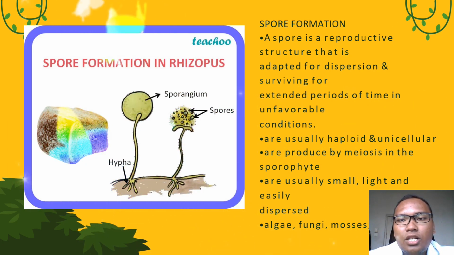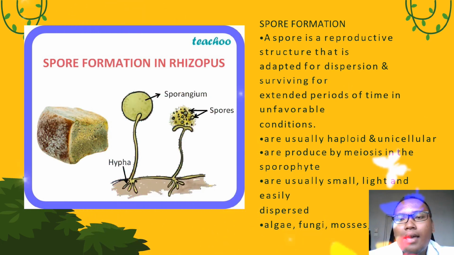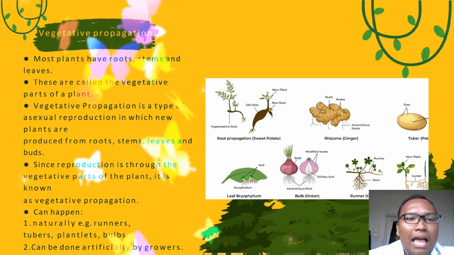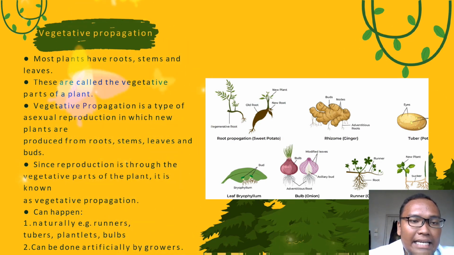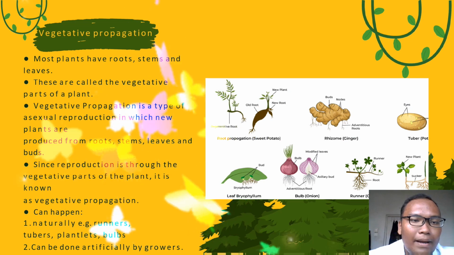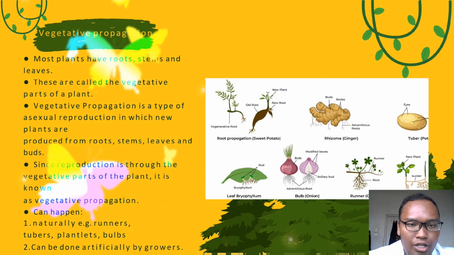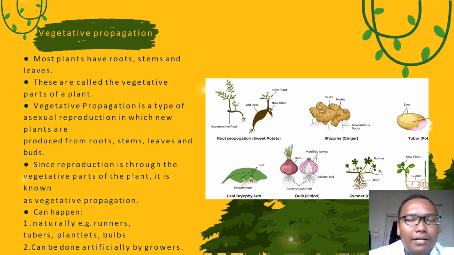Spore formation. A spore is a reproductive structure that is adapted for reproduction and for surviving for extended periods of time in unfavorable conditions. Spores are usually haploid and unicellular. Vegetative propagation. Most plants have root, stem, and leaf. These are called the vegetative parts of the plants. Vegetative propagation is a type of asexual reproduction in which new plants are produced from root, stem, leaf, and buds.